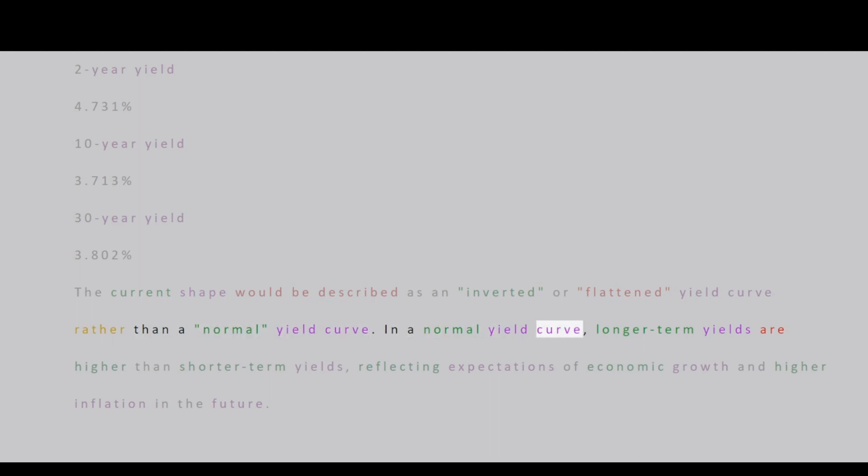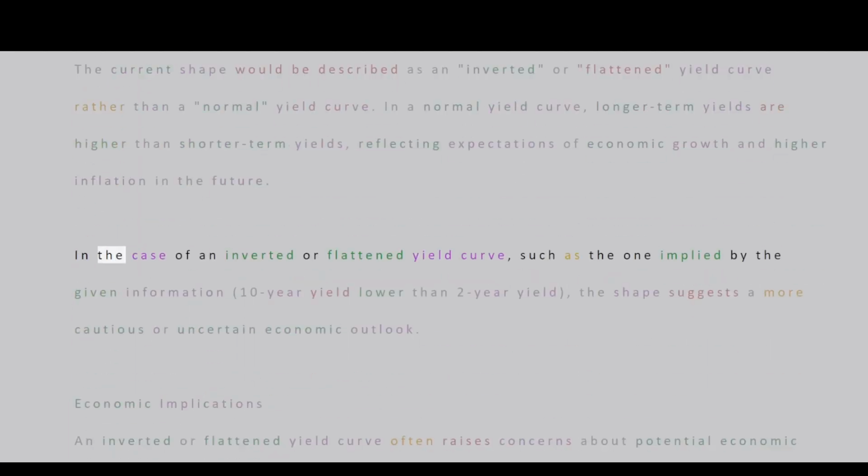In a normal yield curve, longer-term yields are higher than shorter-term yields, reflecting expectations of economic growth and higher inflation in the future. In the case of an inverted or flattened yield curve, such as the one implied by the given information, 10-year yield lower than 2-year yield, the shape suggests a more cautious or uncertain economic outlook.